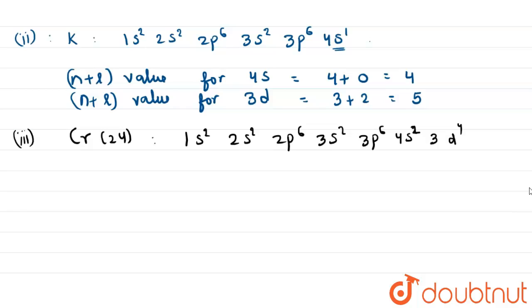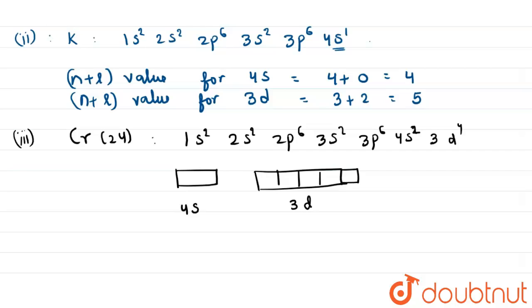But what happens in chromium basically, if we draw the outermost shells, this is our 4s shell and this is our 3d shell, and these are our electrons.